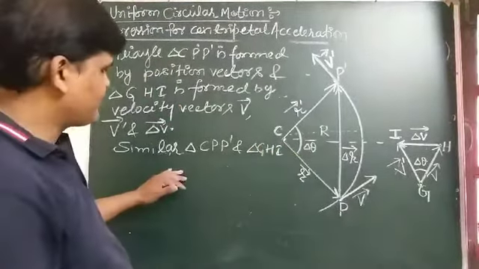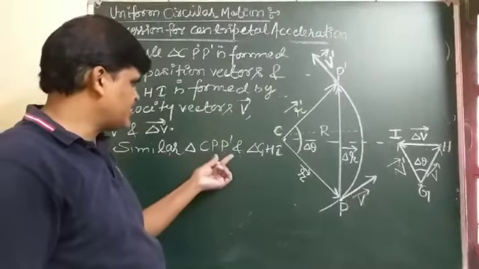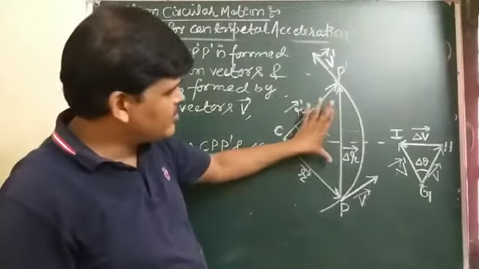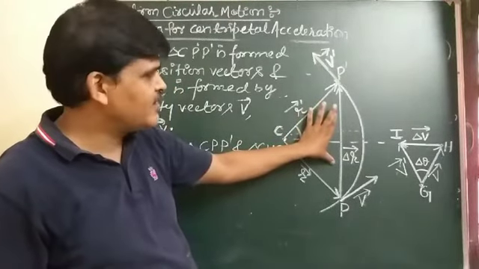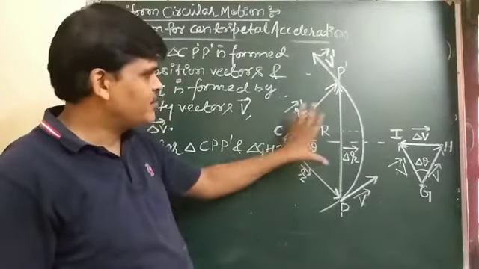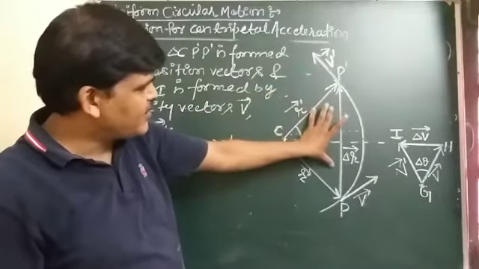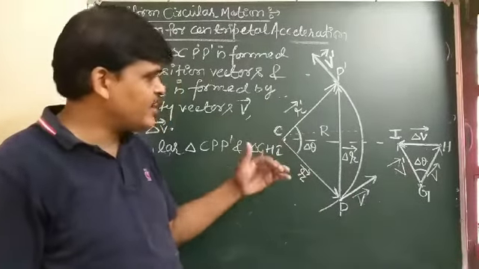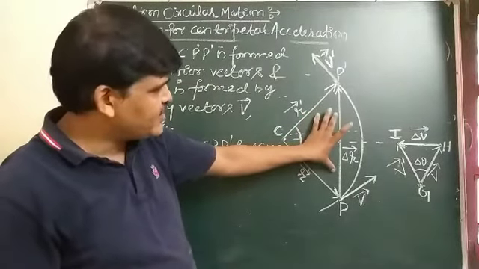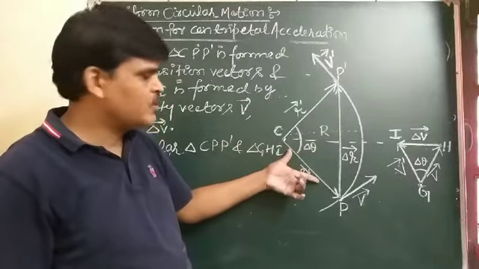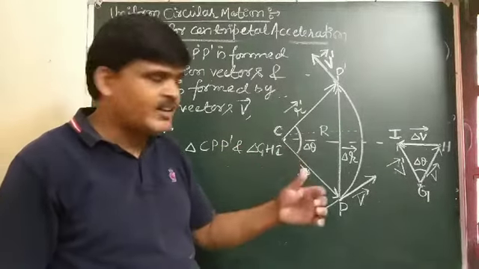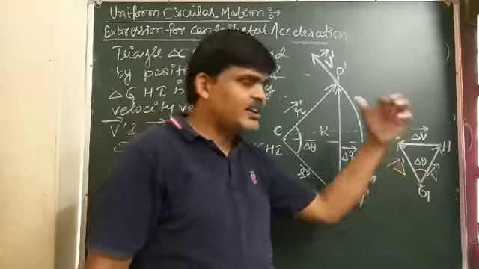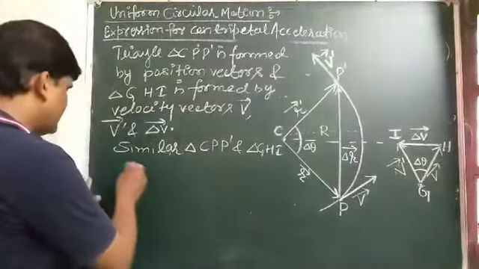In similar triangles, the ratio of base length to side length of one triangle is equal to that of the other triangle.